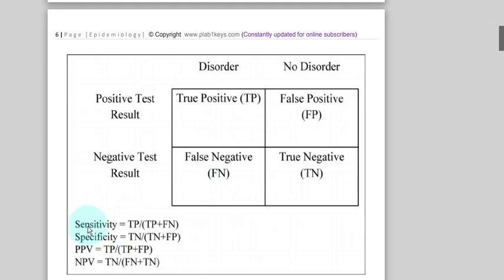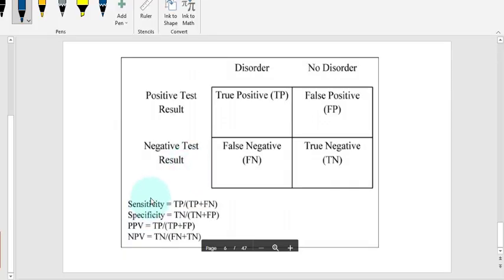Sensitivity contains N, and there are two N's here. Specificity is P, and here are two P's. In the bracket there is false, opposite to the main. If this is positive, then it's false negative. If this is negative, then it's false positive. That's how you can memorize the formula.